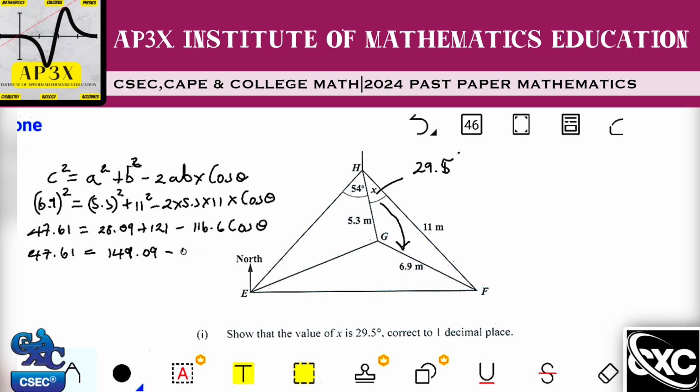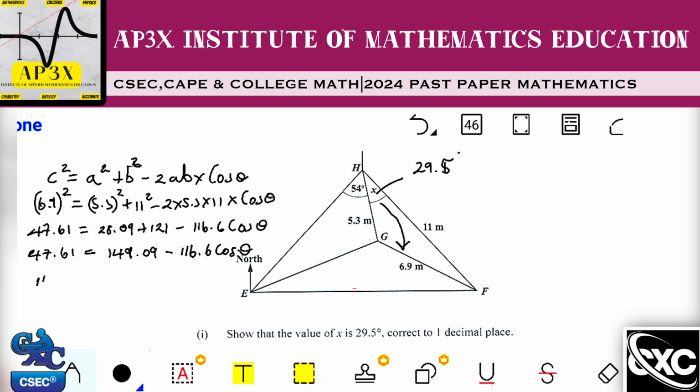And I'm going to subtract 116.6 cosine theta. Now the objective is to get cosine theta to be positive. So I'm going to transpose the negative 116.6 cosine theta to my left, because I need my cosine theta to have a positive sign in front of it.